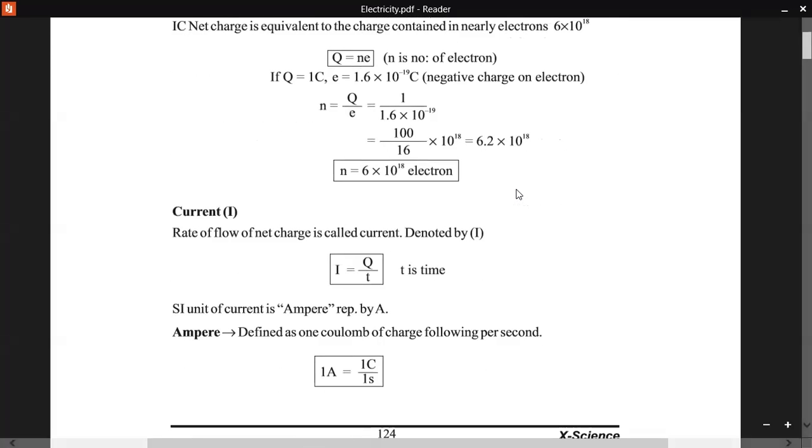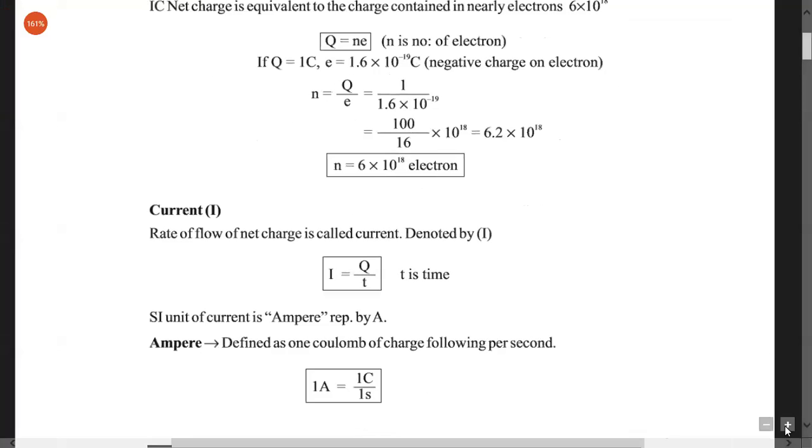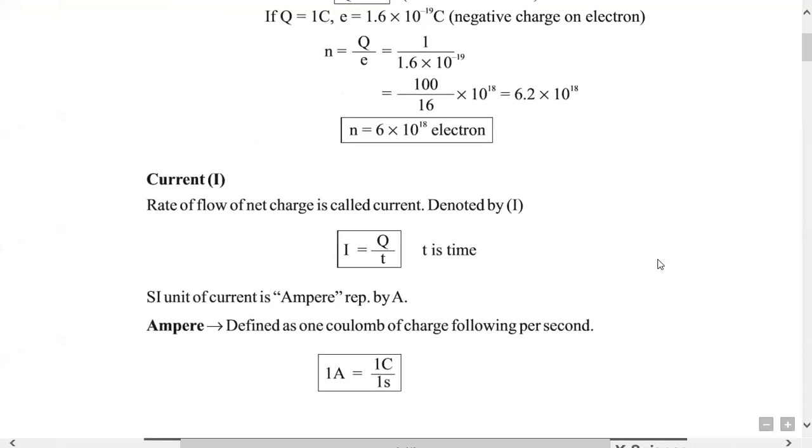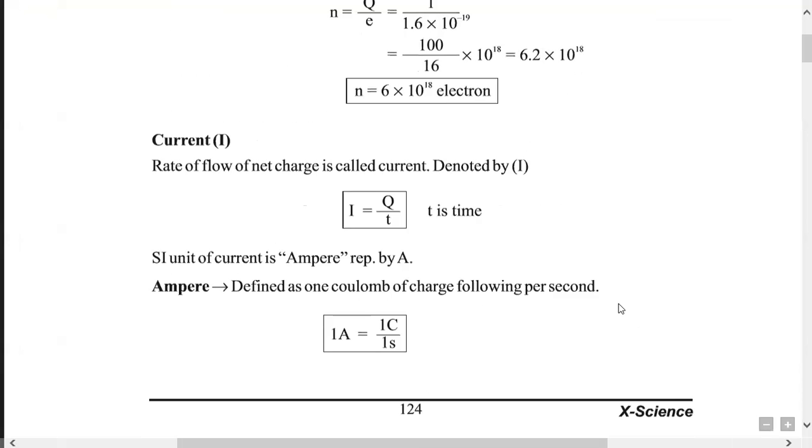Now we'll learn about what is called current. Rate of flow of net charge is called current. So just remember one thing, that whenever we talk about the rate, please remember we need to put down the time. Whenever we mention the rate, we always need to mention the time. So rate of flow of net charge is called the current, that is denoted by I.